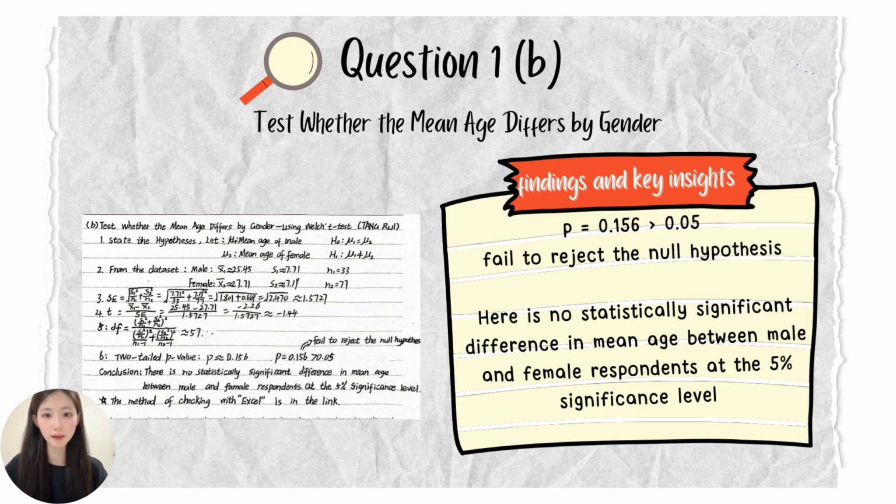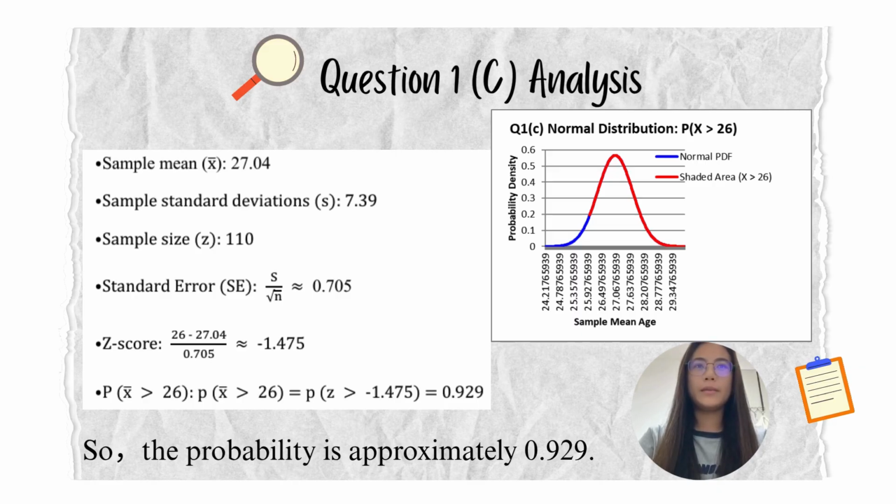5% significance level. Hello everyone, my name is Mingxi and I solved Question 1 C and D. Let's begin with Question 1 C. What is the probability that the sample mean age is greater than 36?